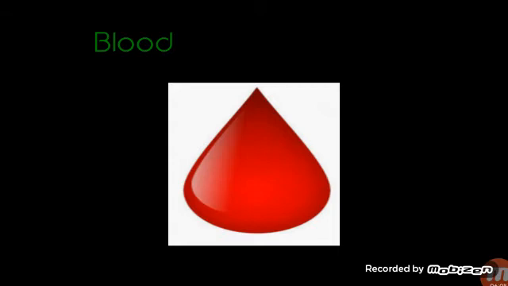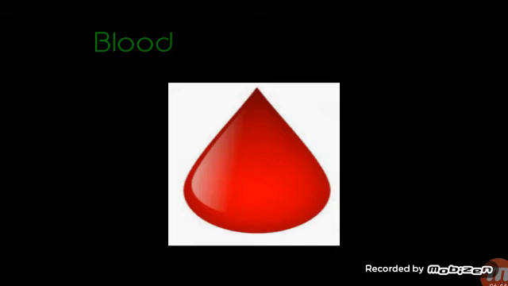So what is the function of blood? It carries oxygen to all parts of the body, it takes away carbon dioxide and waste, and it also carries digested food, that is, the food rich in nutrients that you are eating, to all parts of the body. So the function of the blood is to give oxygen and digested food to the parts of the body and collect carbon dioxide and waste from the different parts of the body.